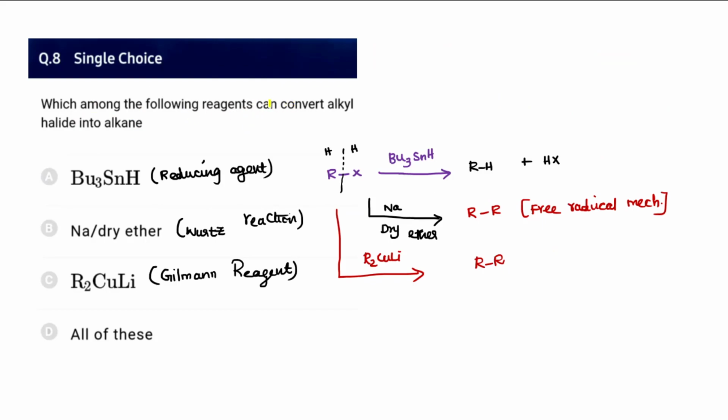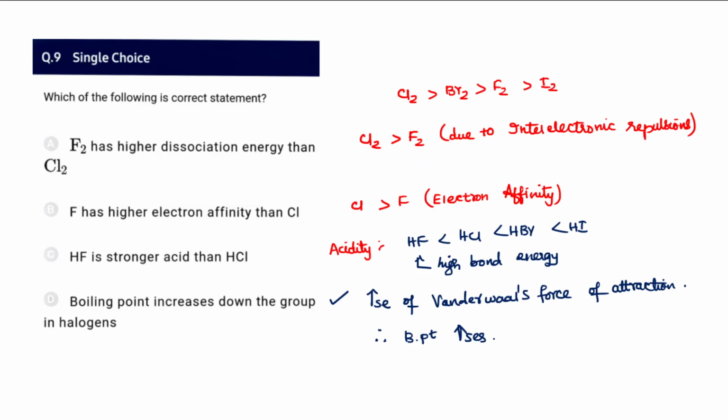8th question, which of the following reagents can convert alkyl halide into alkane? So this is a reducing agent that gives hydrogen. So therefore this tributyl tin hydride, SnH, is going to give hydrogen. So that is going to provide a hydrocarbon. And sodium in the presence of dry ether, which is a free radical mechanism, Wurtz reaction, that is also resulting in hydrocarbon. Gilman reagent R2CuLi, so that is also giving rise to alkane. So almost all the reagents A, B, C convert alkyl halides into alkanes. So therefore it is option D, all of this.